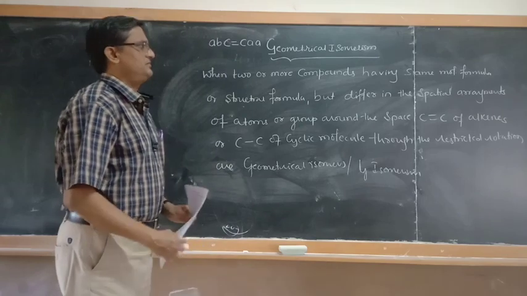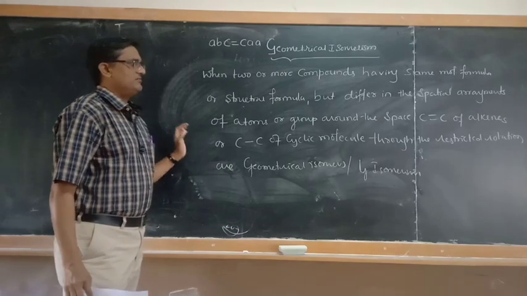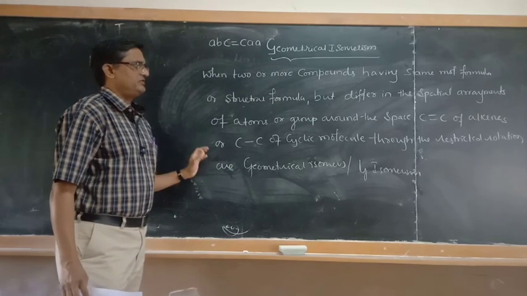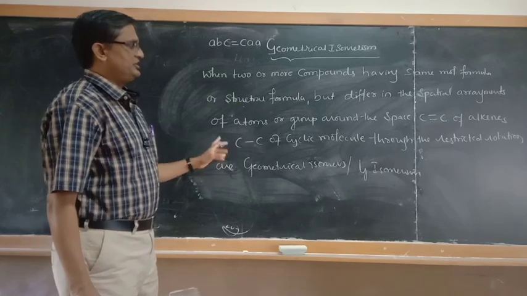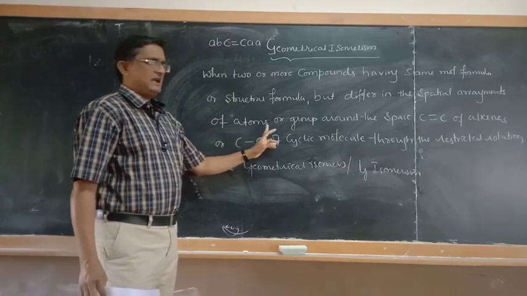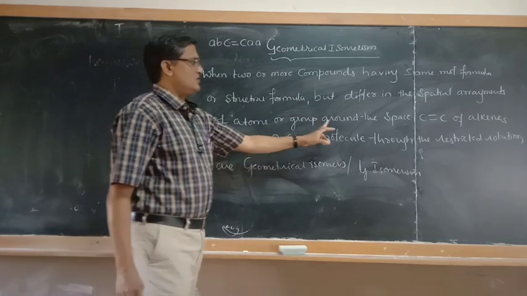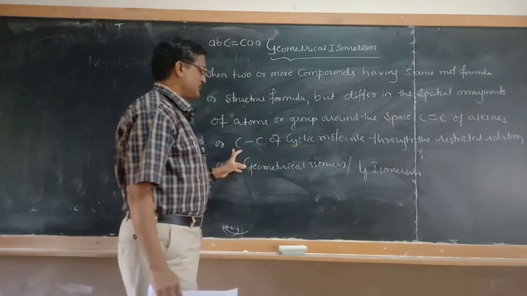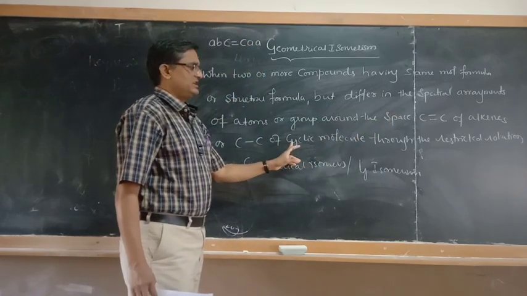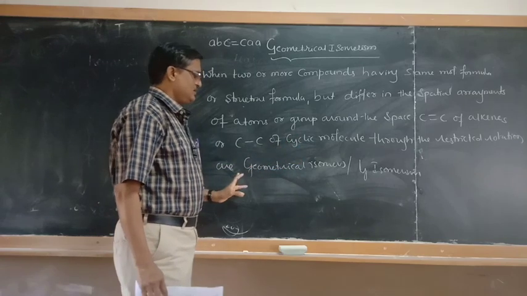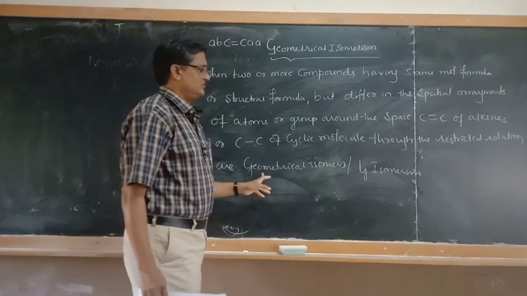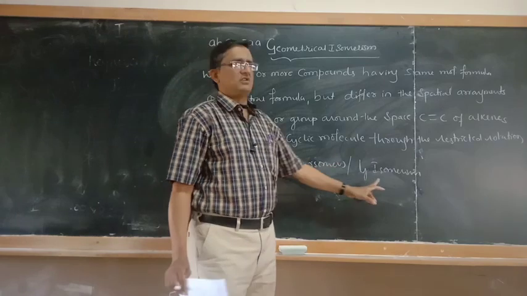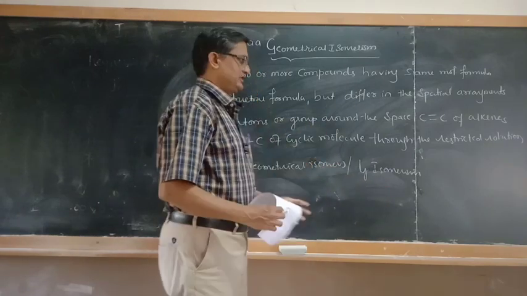It means the compounds which are having same molecular formula, same structural formula, but differ in the spatial arrangement of atoms or groups around the space of carbon-carbon double bond of alkenes or carbon-carbon single bond of cyclic molecules through the restricted rotation are usually called as geometrical isomers, and the phenomenon is called geometrical isomerism.